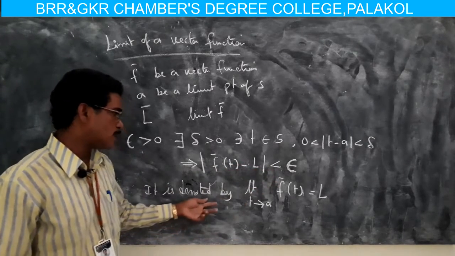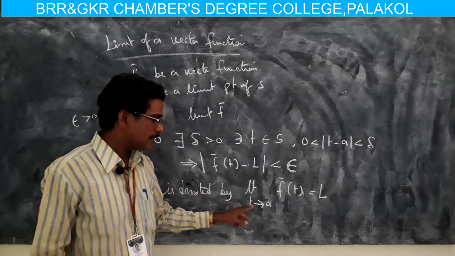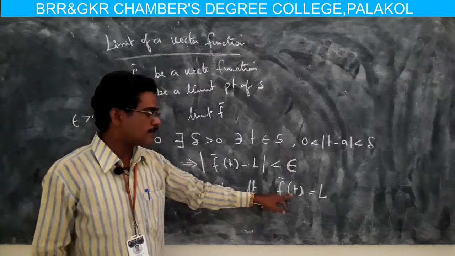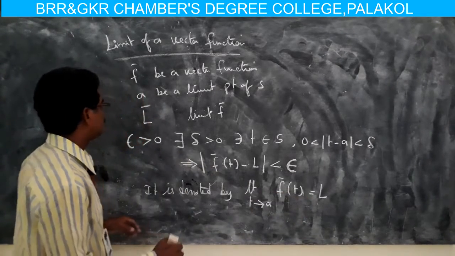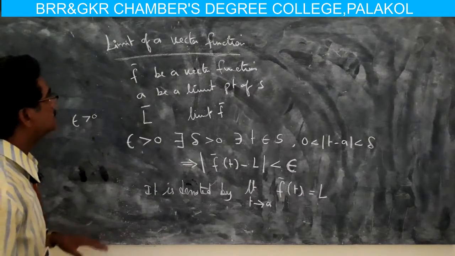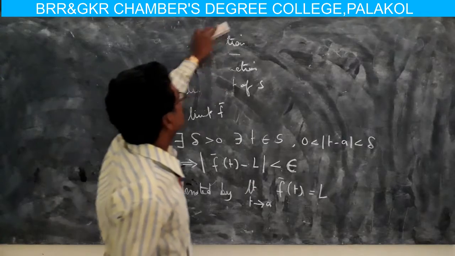So it is simply denoted by limit t tends to a of f of t equal to L. Here L is the limit. So this is the definition for limit of a vector function.